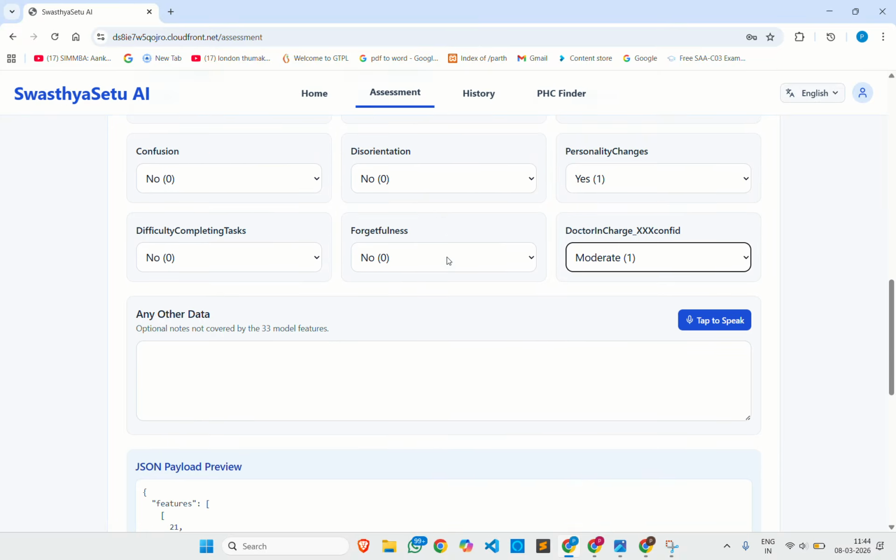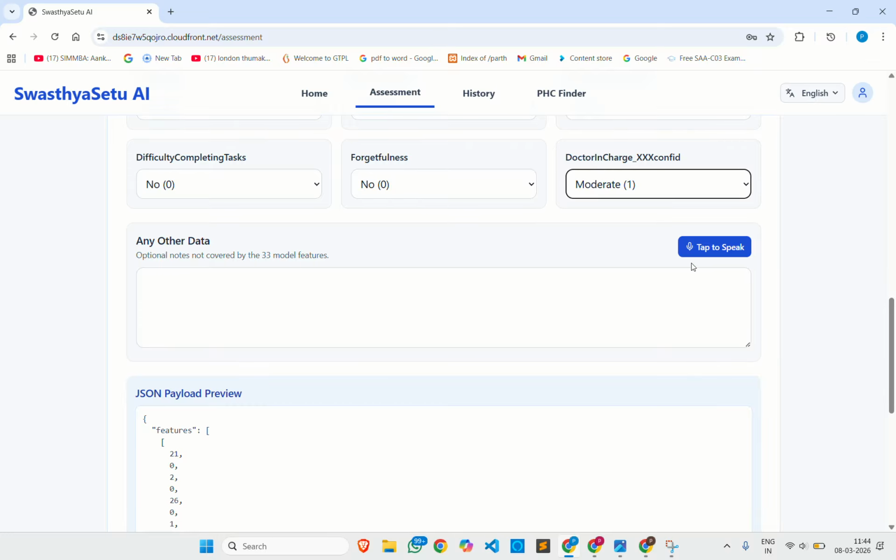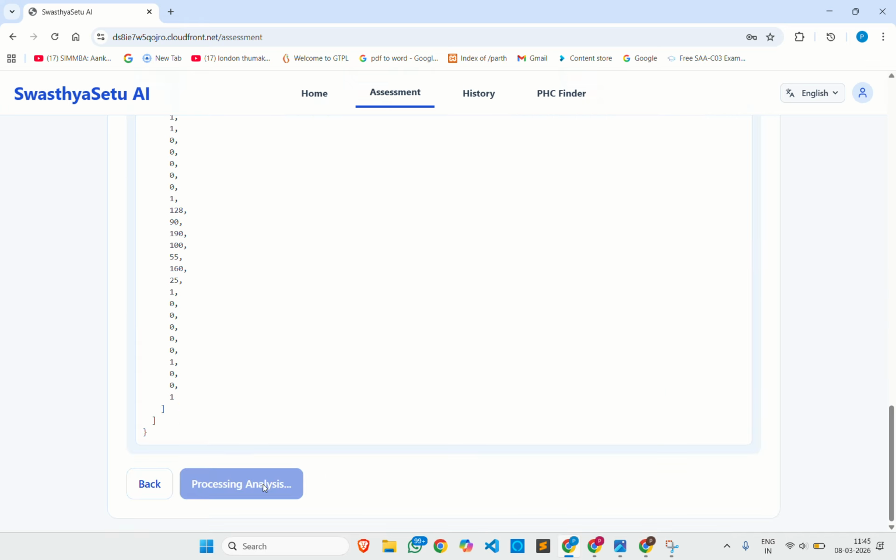Now I have filled in all the details and we have also provided an option for tap to speak. The user can tap to speak and our Transcribe service will capture all the speech spoken by the human and convert it to text. Then automatically, with the help of our AI, it will be filled into all these fields. Now let's go with the final run analysis.